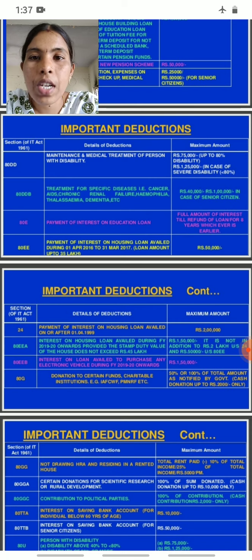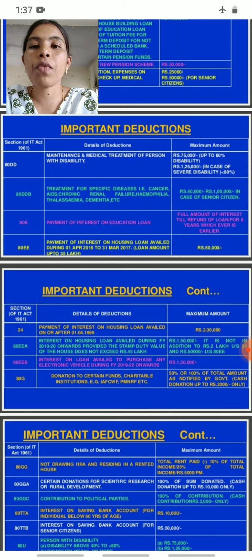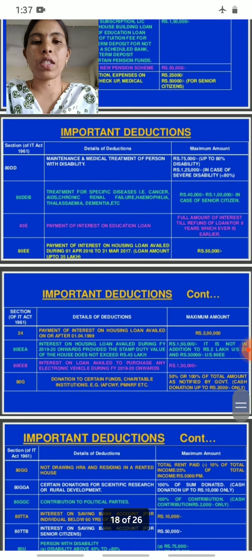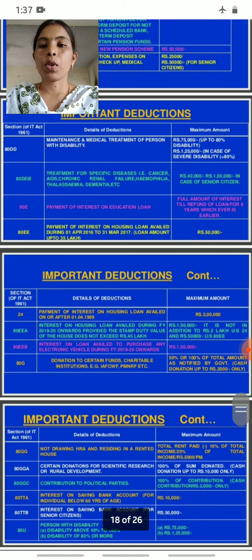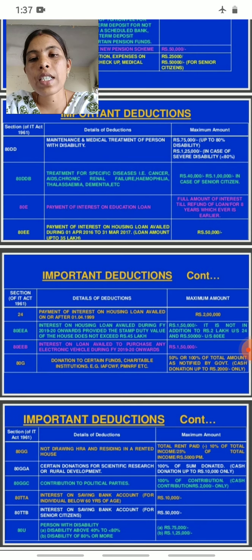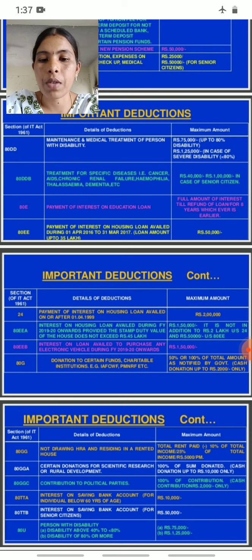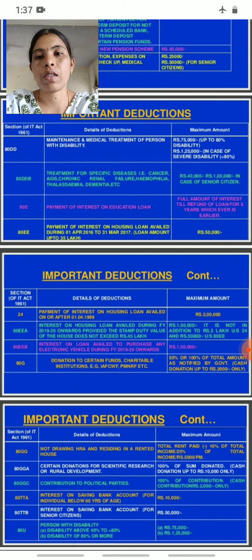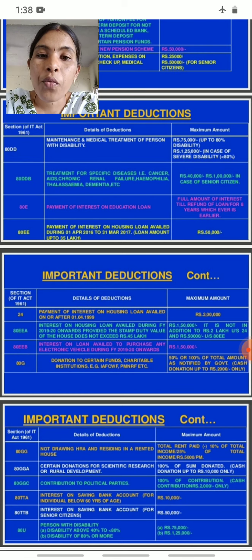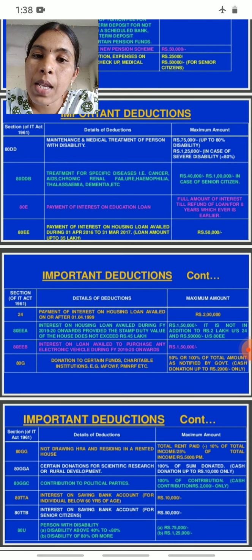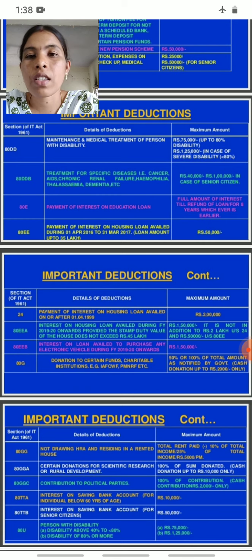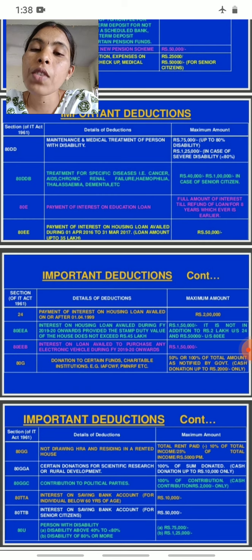In case of any severe disability of a person, 1,25,000 rupees are given as a deduction. And next comes Section 80DDB. So what does that mean? Treatment for specific disease. That is cancer, AIDS, chronic renal failure, hemophilia and thalassemia, dementia, etc. So, treatment for specific diseases.